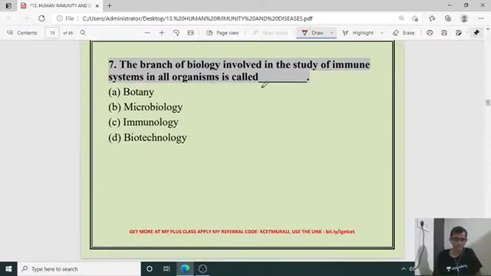The branch of biology involved in the study of the immune system in all organisms is called what? It is called immunology. So botany, study of plants. Microbiology, study of microorganisms. Immunology, study of the immune system. And biotechnology, where technical aspects are incorporated with biology for human benefit. So the recent thing out of the following is biotechnology, isn't it? So the right answer is C for question number 7.